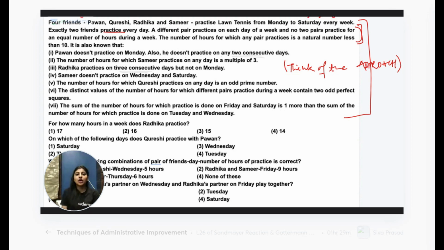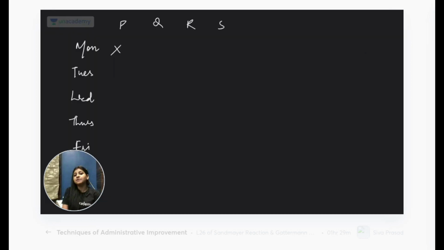Yes. So out of 4 people, we can make the pairs as PQ, PR, PS, QR, QS, and RS. Okay? 6 different pairs we will get.